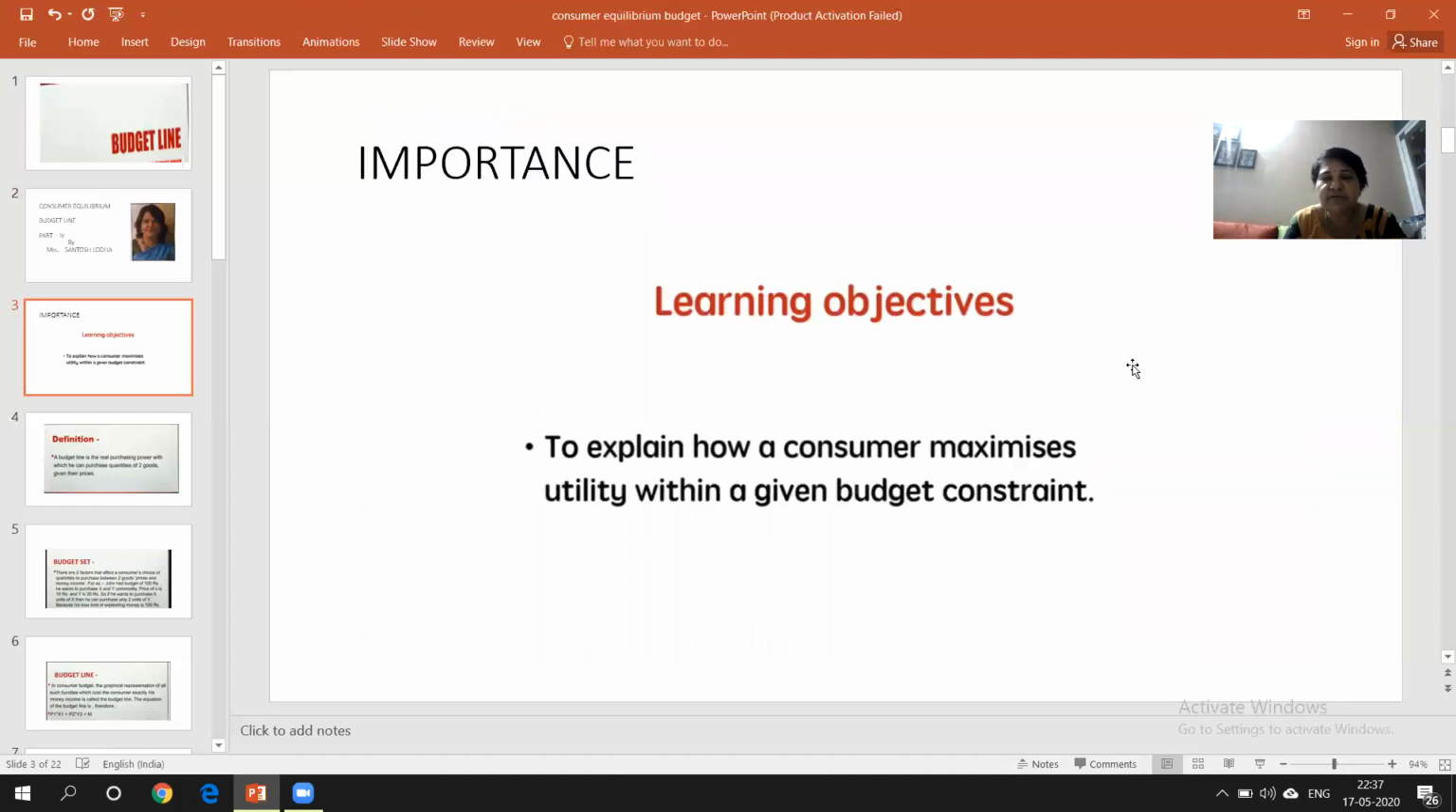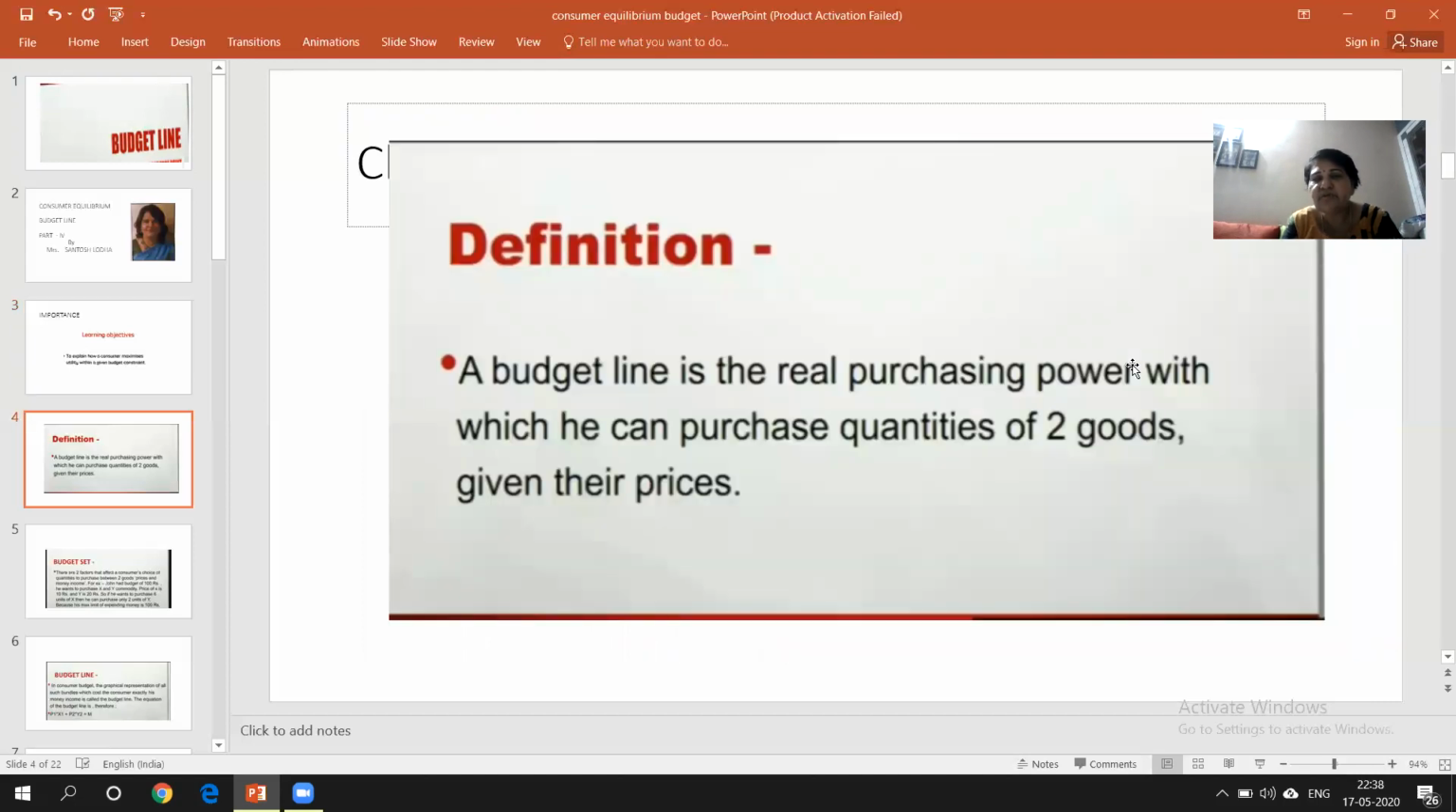What is the objective? Why is it important? Why do we have to study it? As I said before, it is to explain how a consumer maximizes utility within a given budget constraint. Now you can see the definition here: a budget line is the real purchasing power with which he can purchase quantities of two goods given their prices.